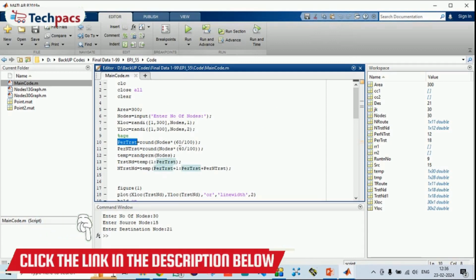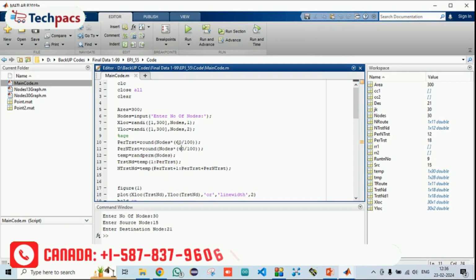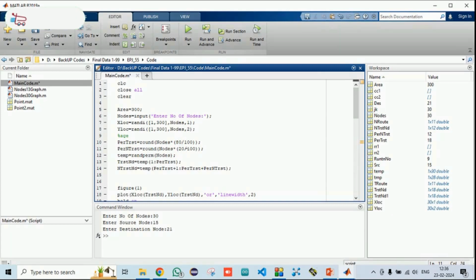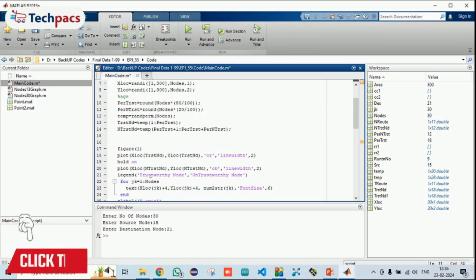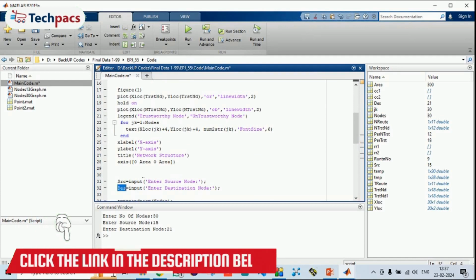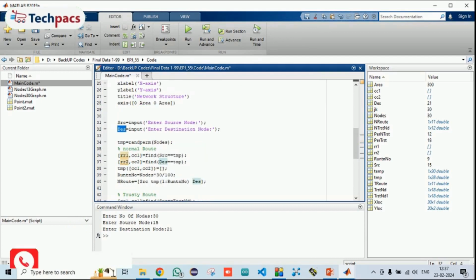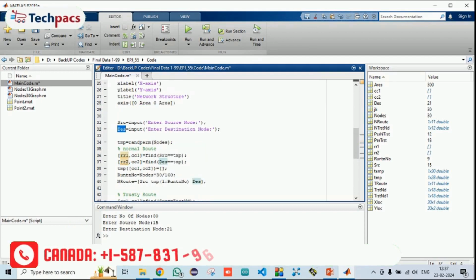What we have done is randomly make 60% of the nodes trustworthy and 40% non-trustworthy. If you want to change it, you can change the ratio here. Let's say you are making it 100 nodes, then 80% untrustworthy and the other 20%. Make sure the total is 100 only. Then accordingly we generate the nodes and deploy them within the network. Then from the user we get the source node and destination node. Then we randomly generate a temp value, and on that the route is selected.